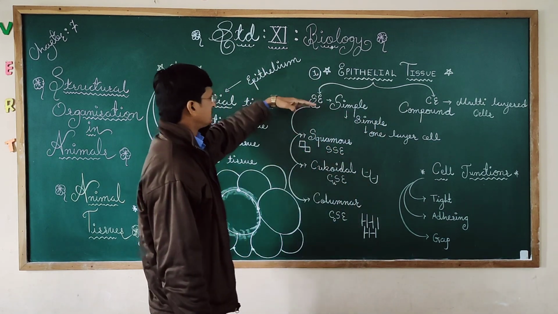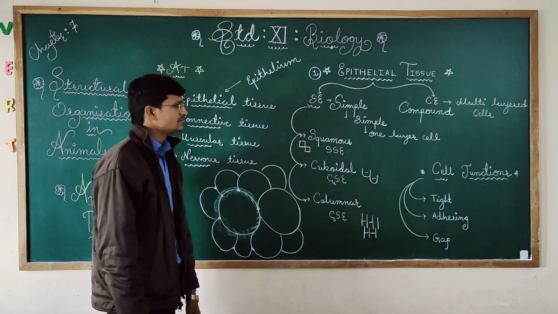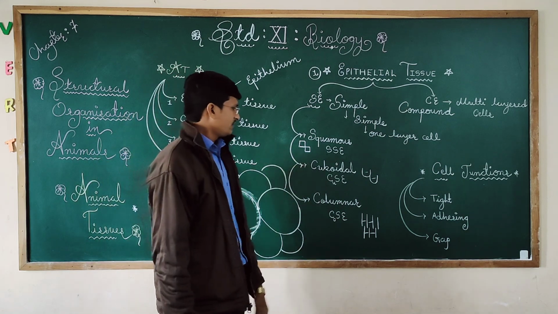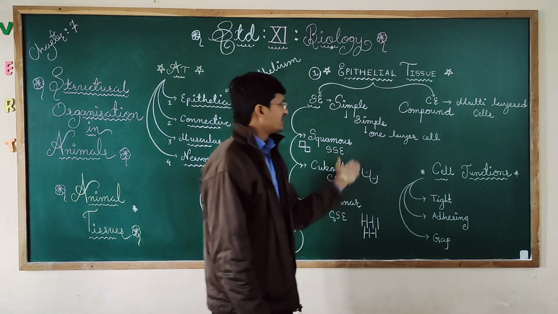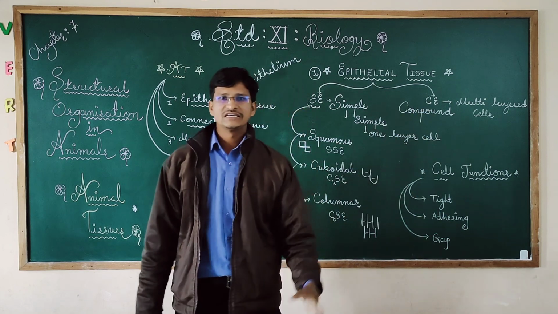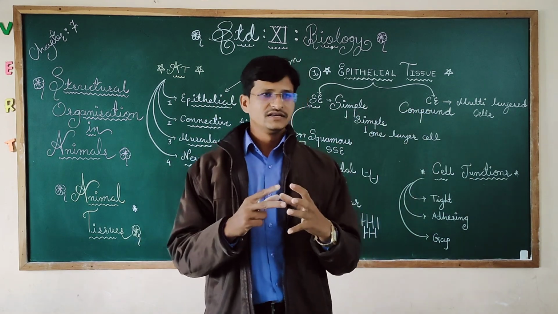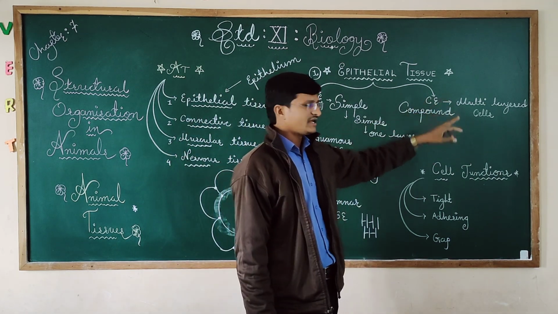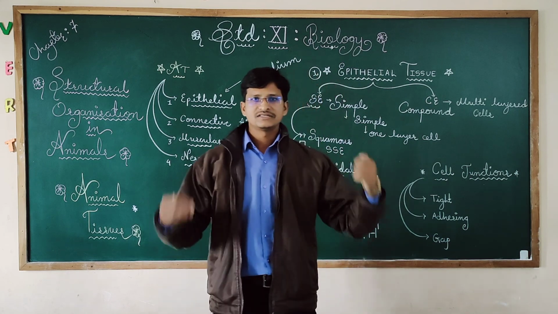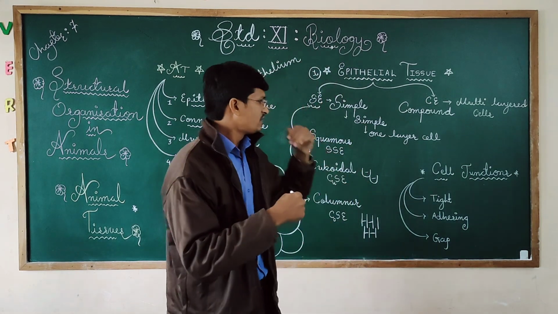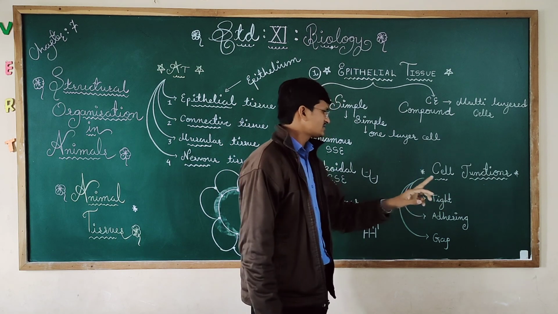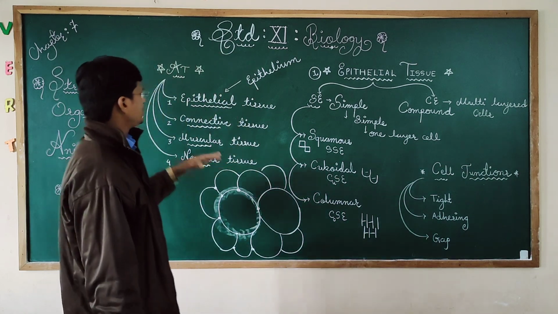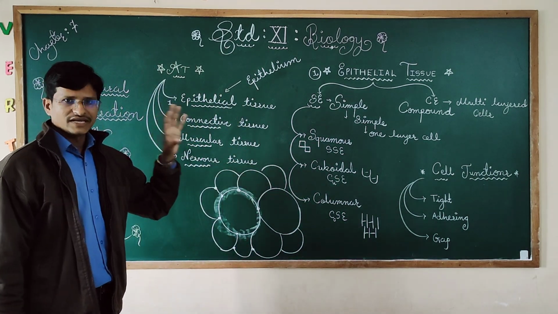Now three types of simple epithelium: squamous epithelium, cuboidal epithelium, and columnar epithelium. After that, compound epithelium, which has cells joined together in multiple layers. And last is cell junction. The cells are joined together with the help of three junctions: tight junction, adhering junction, and gap junction. So this is about the epithelial tissue, and next time we will